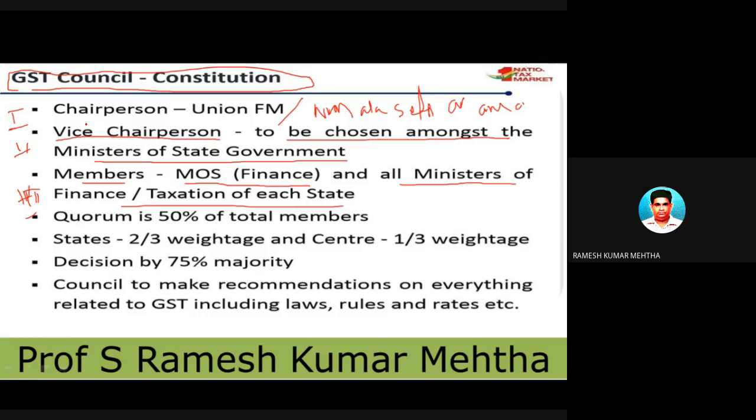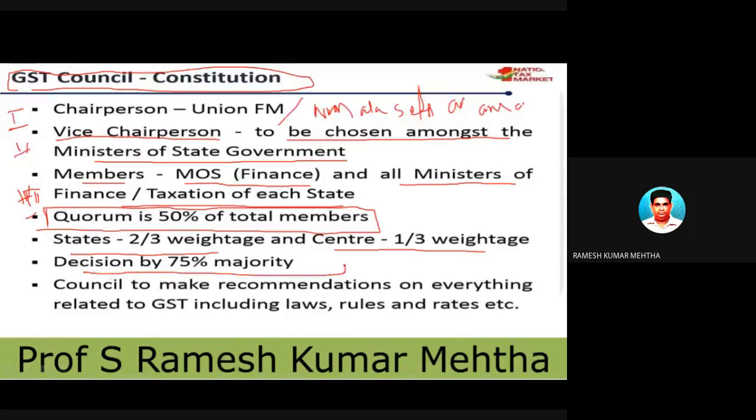Now, how many members are required to form the meeting? There should be at least 50% members to form the meeting quorum. Okay. So these are all company laws. We will not go into them, but we have to understand it. So what is the weightage? The states will have 2/3 of the total weightage, and the central government will have 1/3 weightage.